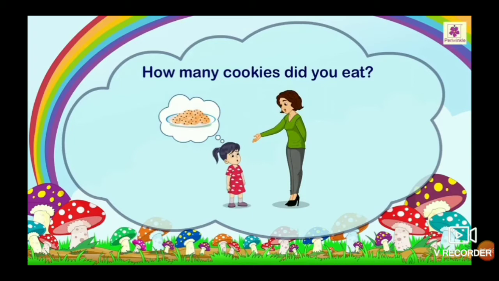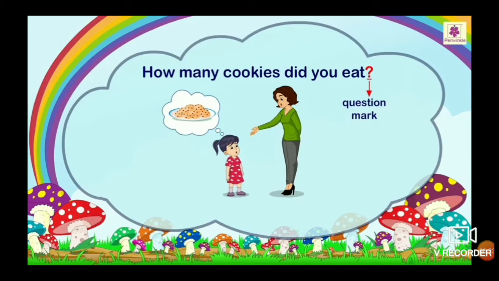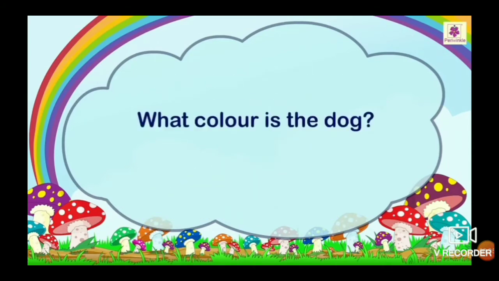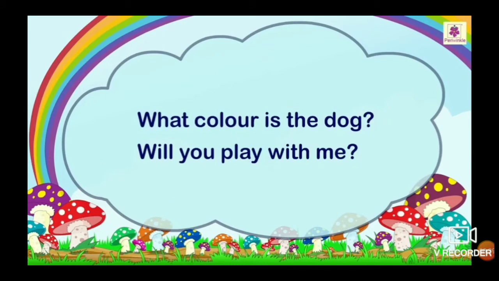Look at this sentence. How many cookies did you eat? This is a question. Notice the symbol used at the end of the sentence. It is called a question mark. A sentence that asks a question ends with a question mark. Let us look at the examples. What color is the dog? Will you play with me?